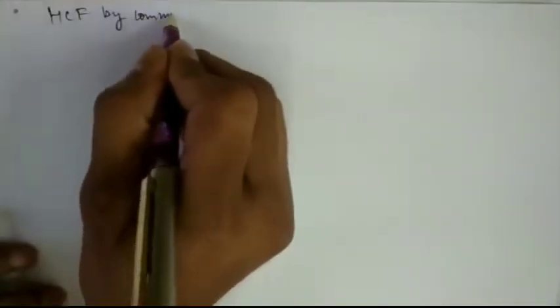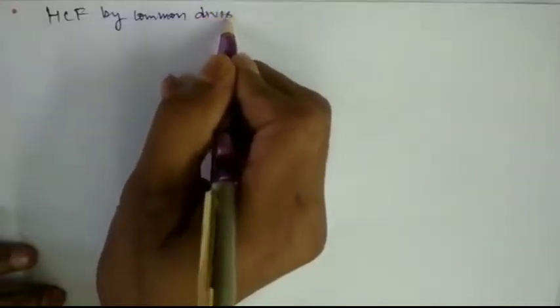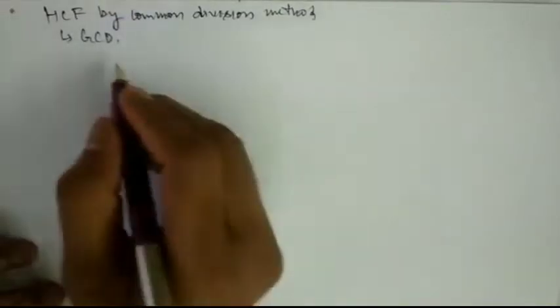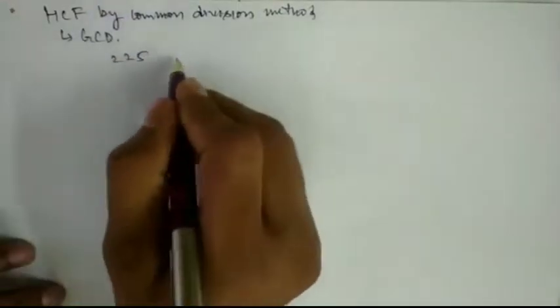The second concept is HCF by common division method. How to find out HCF by the common division method? This you have already studied in class 7th. This HCF is also known as GCD, greatest common divisor. So how to find it? Let me take any two numbers, 225 and 135.